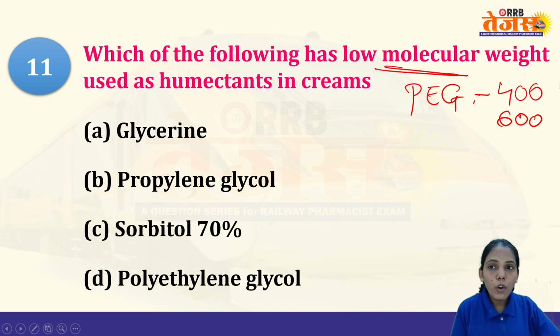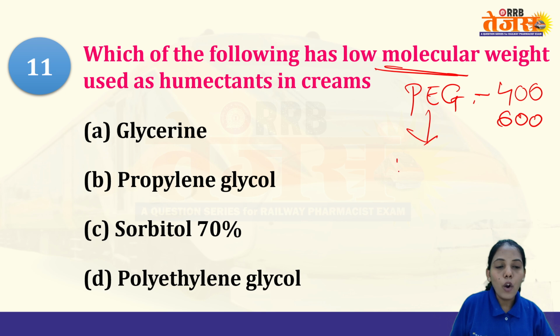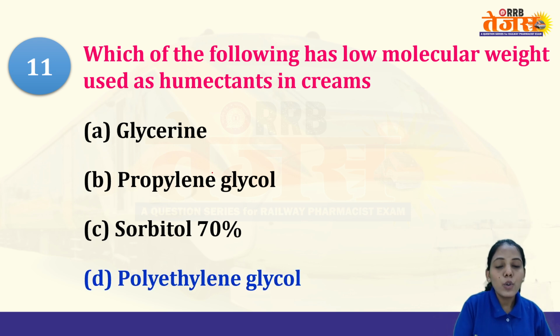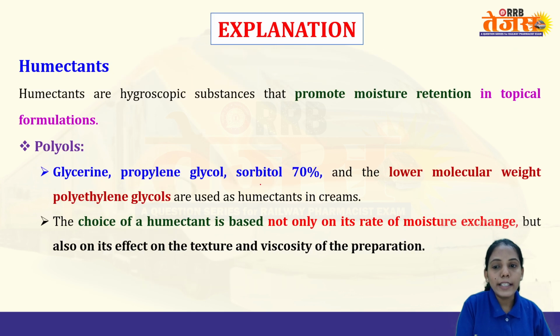Because if you go towards higher molecular weight of polyethylene glycol, then they are solid in nature. They will not act as humectant. Also remember the alternative name of polyethylene glycol is macrogol. So maybe in the option macrogol may be there. So remember the alternative names. The correct answer is polyethylene glycol.